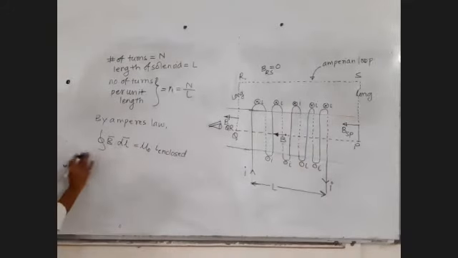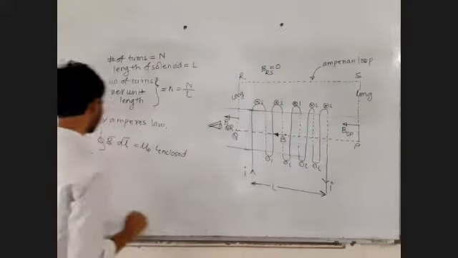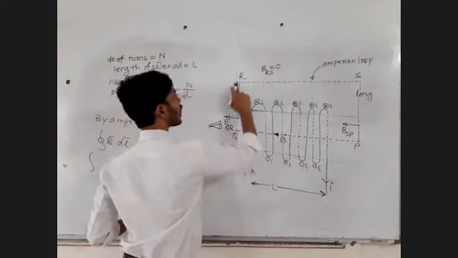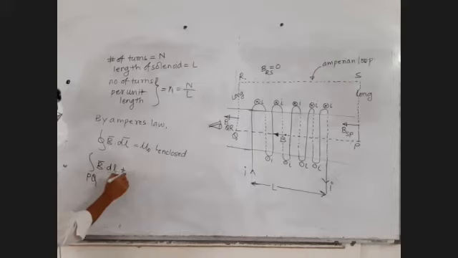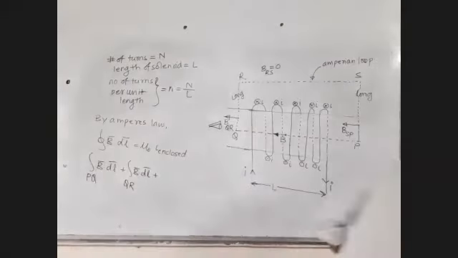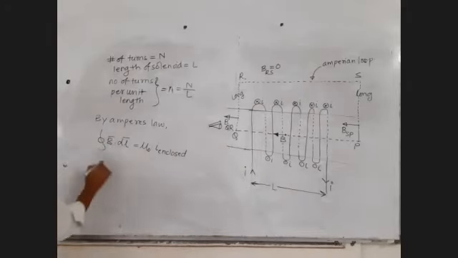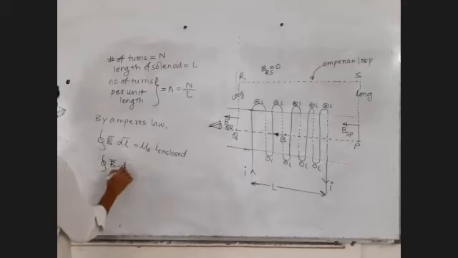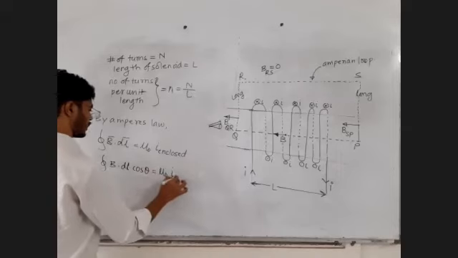So split this closed integral into 4 parts, 4 open integrals: P to Q, Q to R, R to S, S to P. Let's write it like this first: closed integral B bar dot dl bar, B into dl into cos theta, equal to mu 0 into I enclosed.